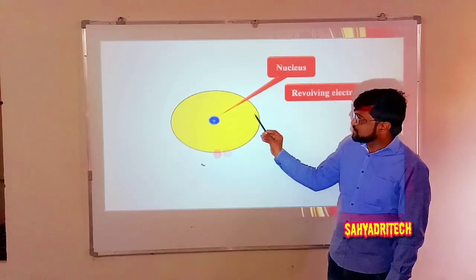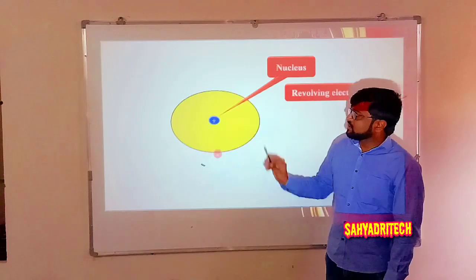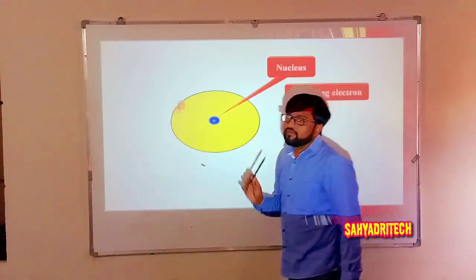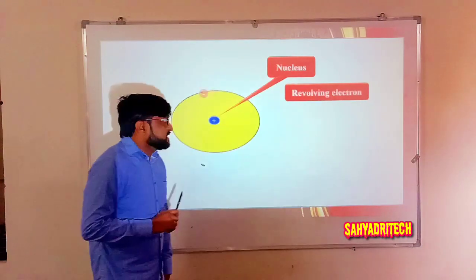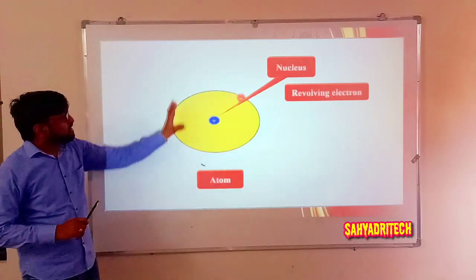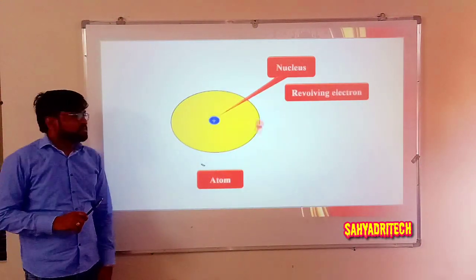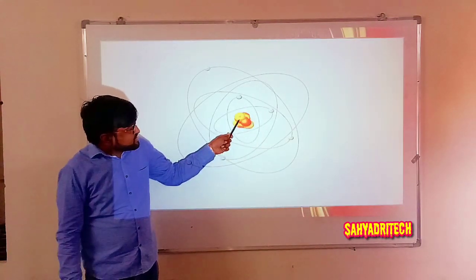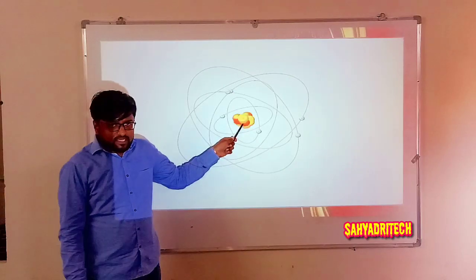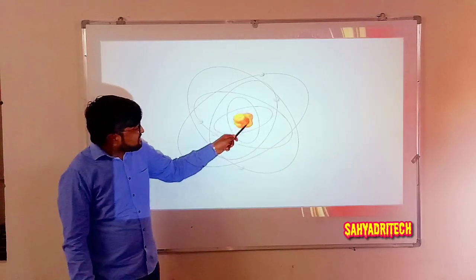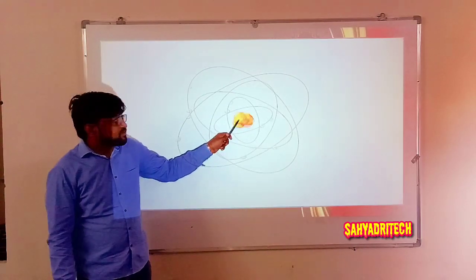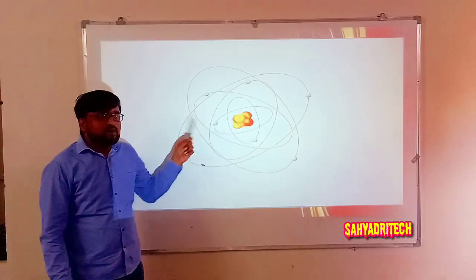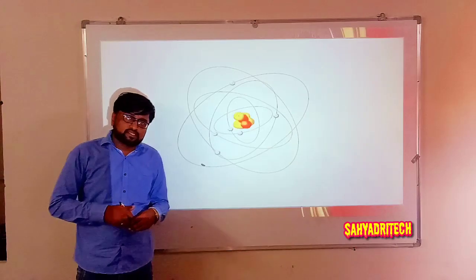So protons and neutrons are present in the nucleus, while electrons are revolving around the nucleus in an atom. All together they constitute an atom. If I consider one more diagram, the positively charged and neutral particles are both present in the center of an atom, constituting the nucleus, while electrons, the negatively charged particles, are revolving around the nucleus.